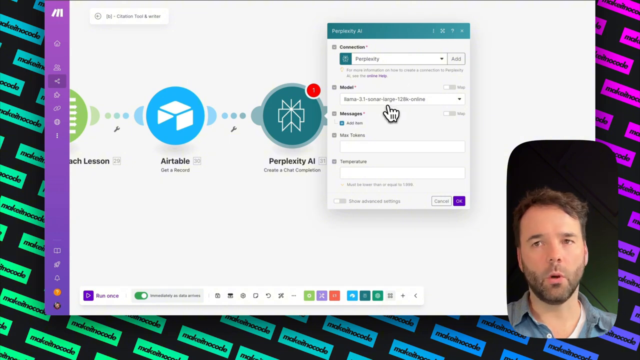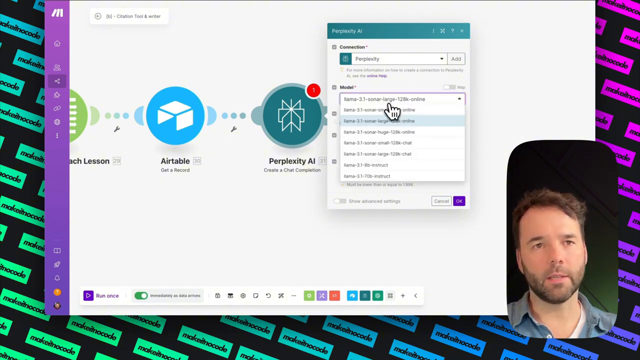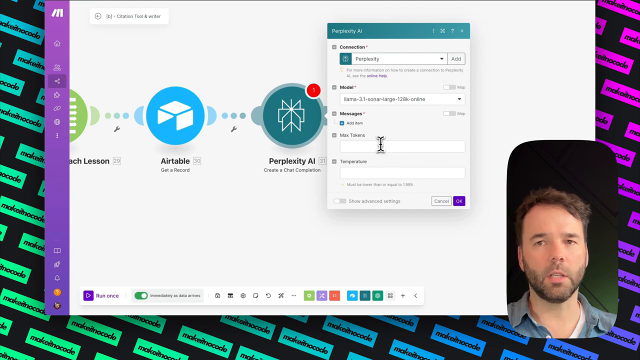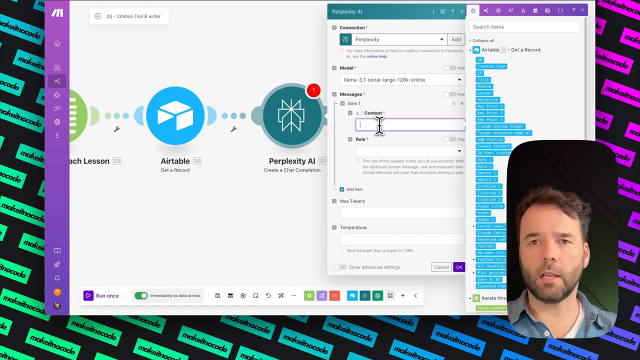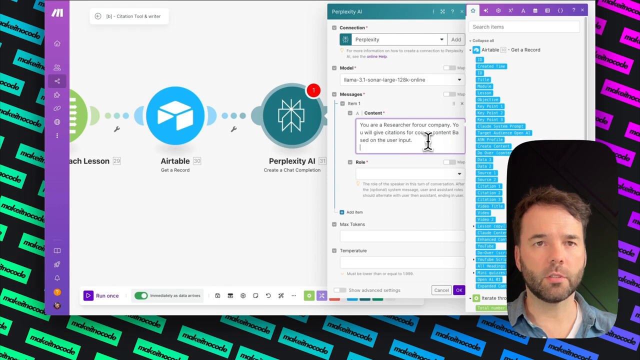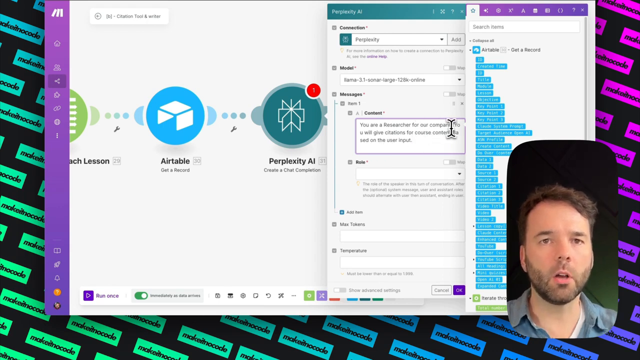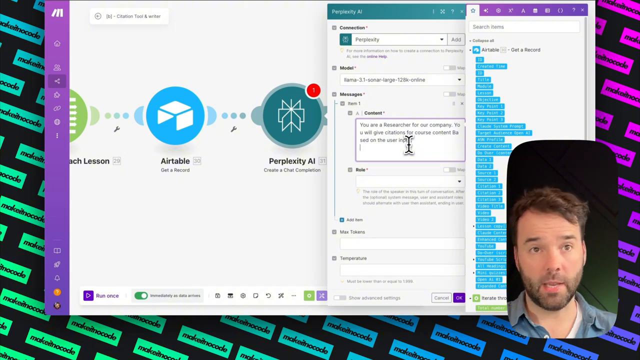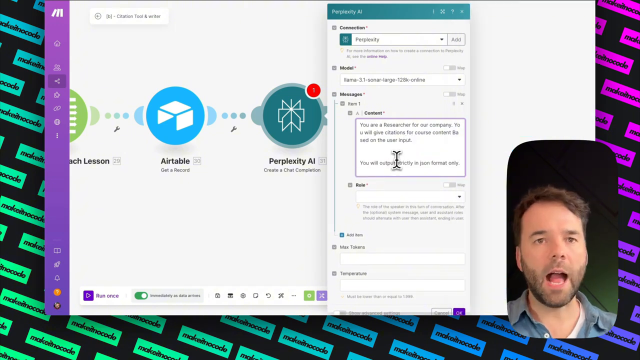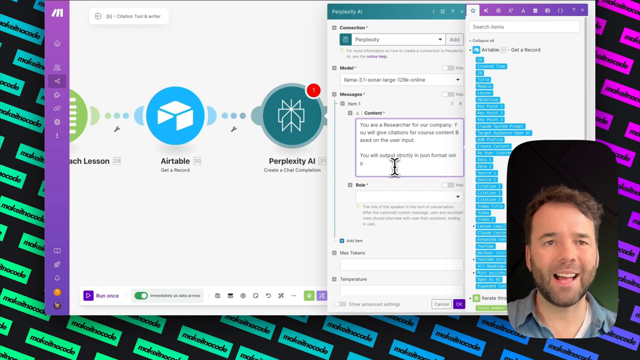I'm going to go for a Llama 3 huge 128 model, and I'm going to put in a bit of code. I'd like to give it a message. I'm going to give this message a bit of content. I'm going to say you are a researcher for our company. You will give citations for course content based on the user input. You will output strictly in JSON format only.